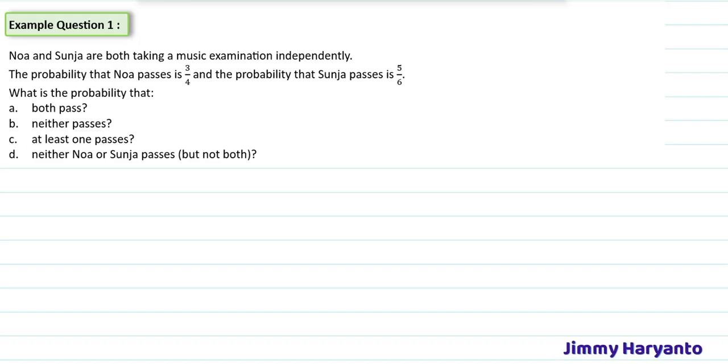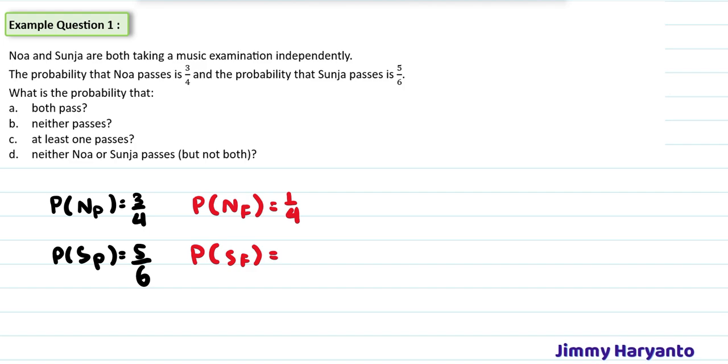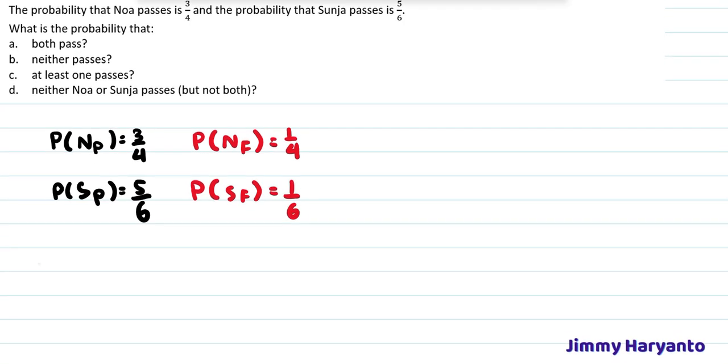Noah and Sunja are both taking a music examination independently. The probability of Noah passing is 3/4, and the probability of Sunja passing is 5/6. Because the questions later want you to find the failed one, let's prepare the probability of Noah failing first. It will be 1/4 because the total is 1. To find the fail, you only have to do 1 minus 3/4. And then the probability of Sunja failing is also 1 minus 5/6 equals 1/6. After this, we are ready to answer the questions.